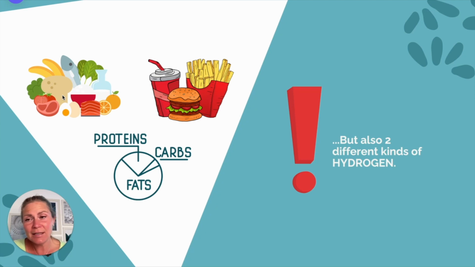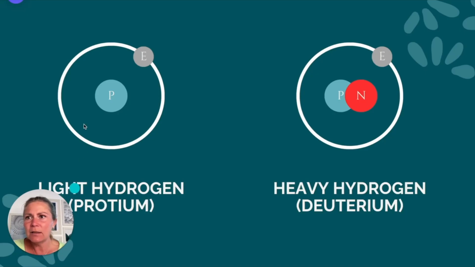So hydrogen is the most prevalent element in our universe, and it consists of a protium form and a deuterium form. So there are two forms of hydrogen that biology uses on Earth.